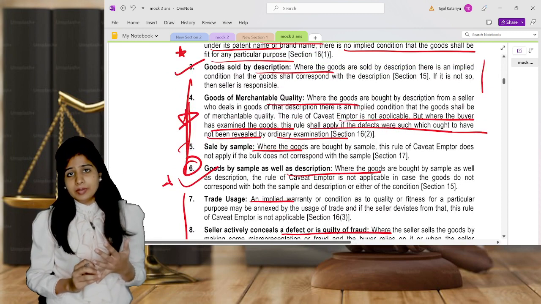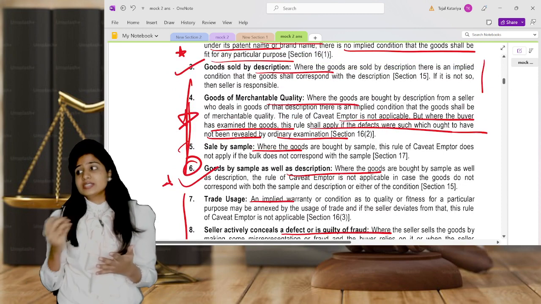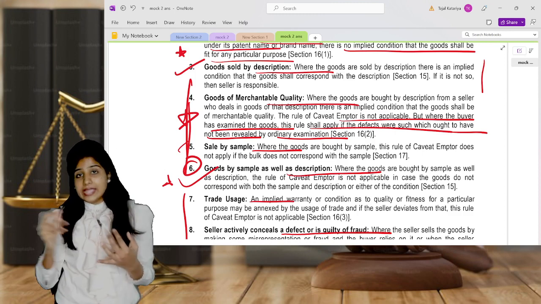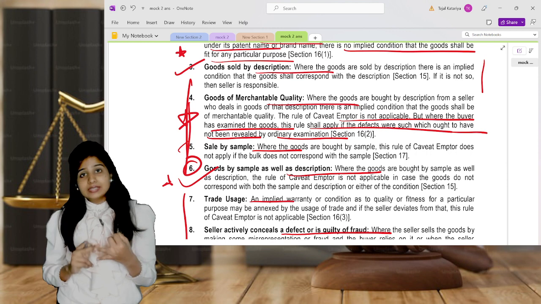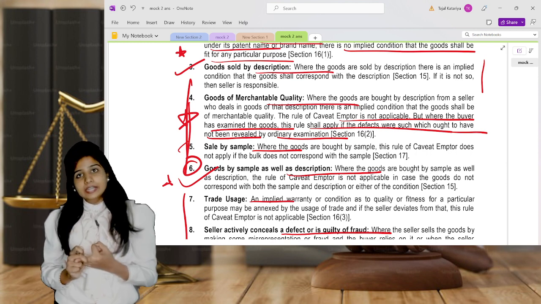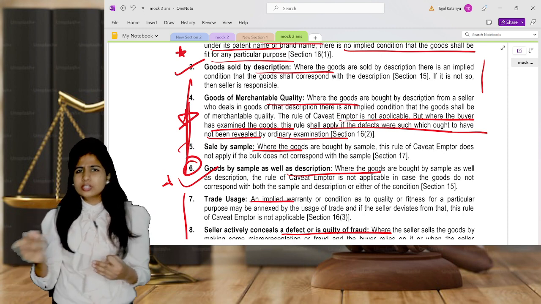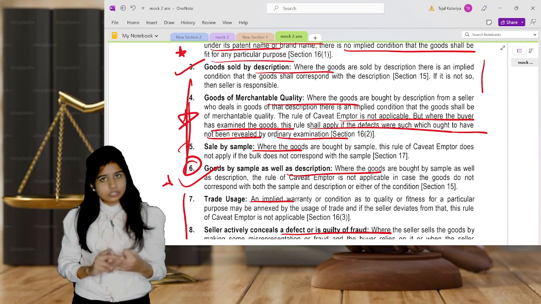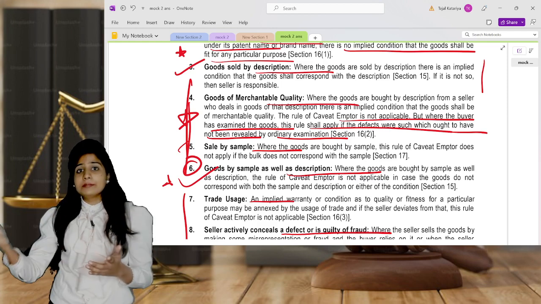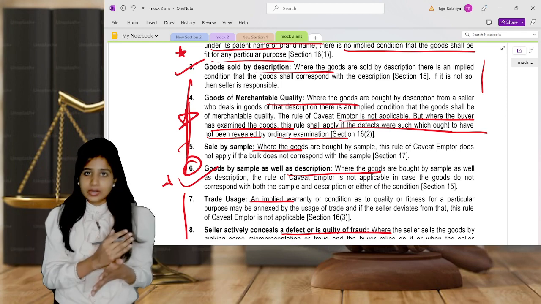Caveat emptor means let the buyer beware, but there are certain exceptions where the seller will be responsible. First of all, the buyer is relying on the seller's judgment. He has that skill. The buyer has already told him his purpose, and the seller deals in such goods in the ordinary course of his business. Then the seller is responsible.